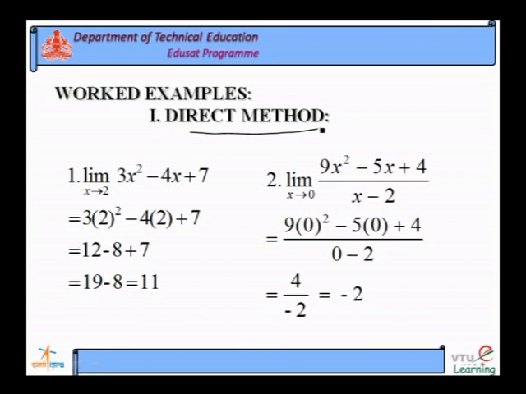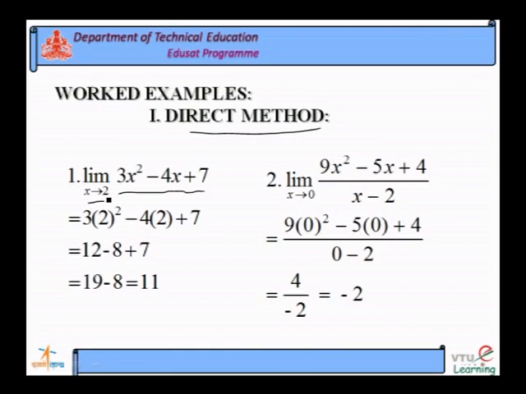You see the example, limit of 3x square minus 4x plus 7 as x tends to 2. As I said, you take the value x is equal to 2 directly. Here the arrow indicates tends to, meaning nearer to, very close to 2.